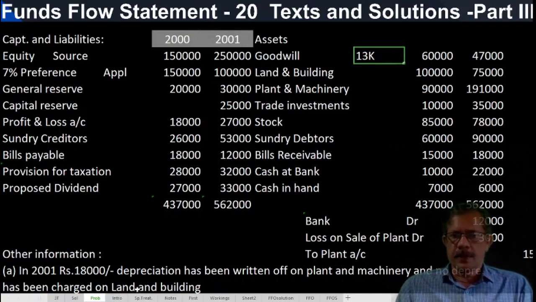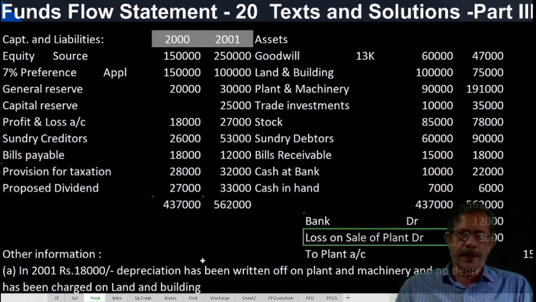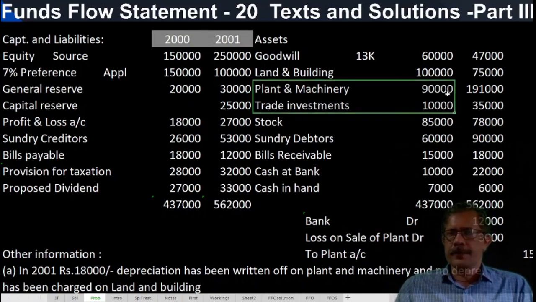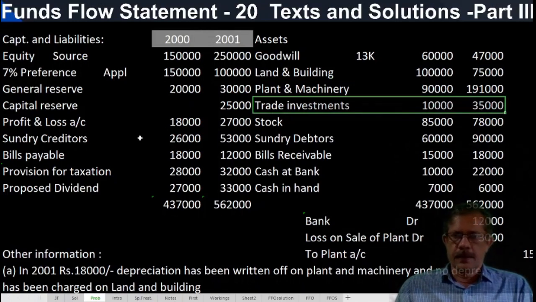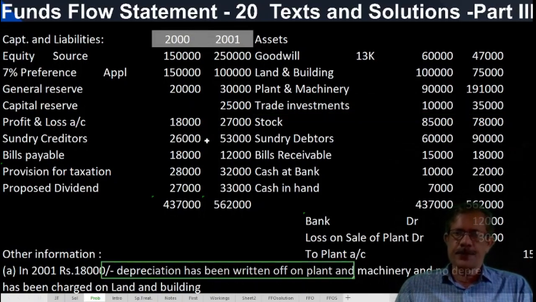Then depreciation on plant and machinery 18,000. And there is a loss on sale of plant. Non-operating and non-fund items, loss on sale, profit on sale, etc. are non-fund items. Correct? So that should be adjusted. So loss on sale of plant is to be debited to adjusted P&L. Then next is trade investments. These are non-current items. So dividend is received. Also one purchase is there. This dividend received should be treated as a separate source.